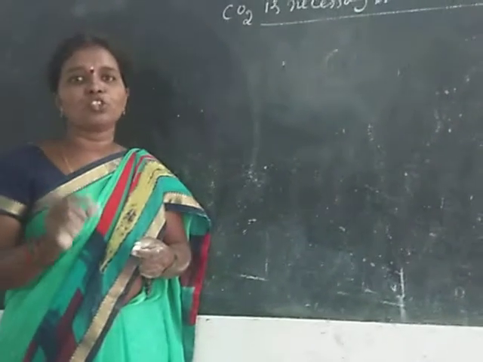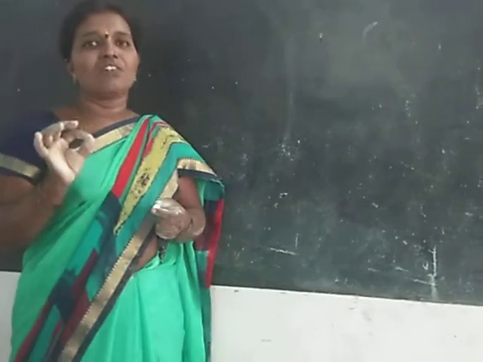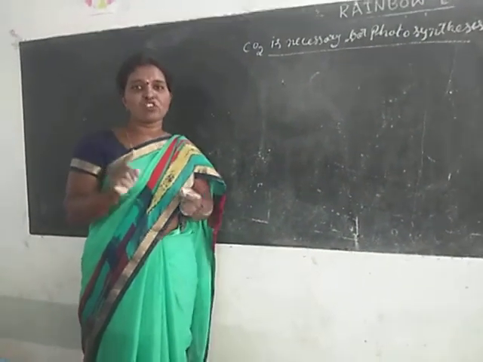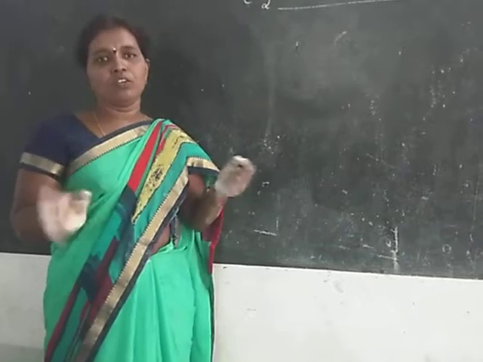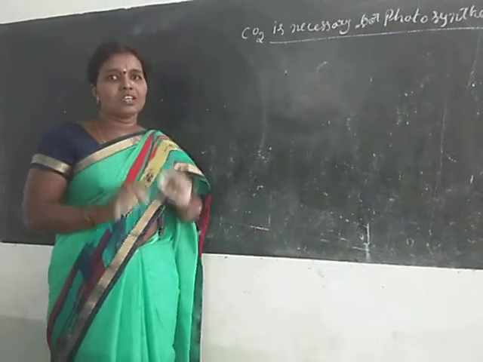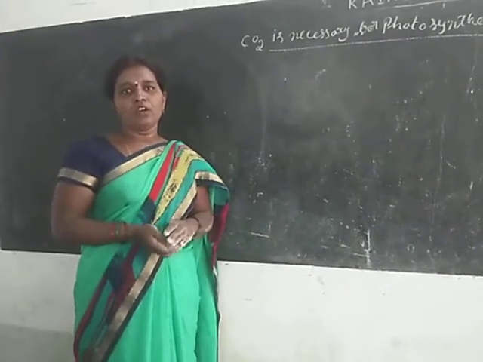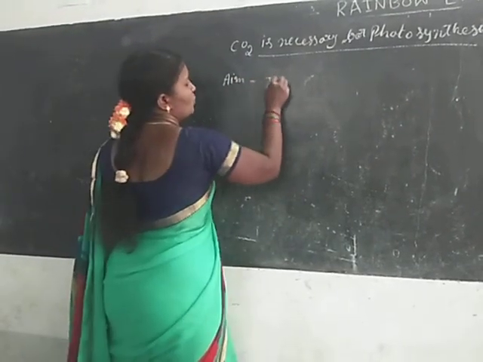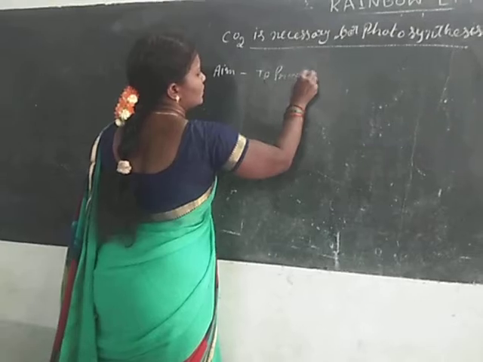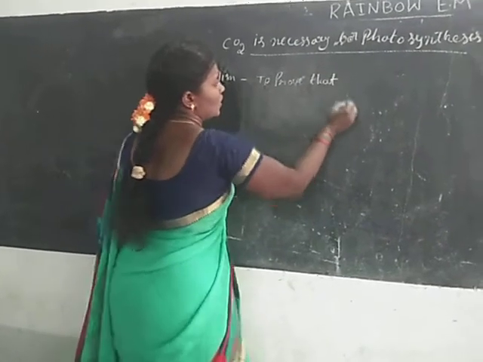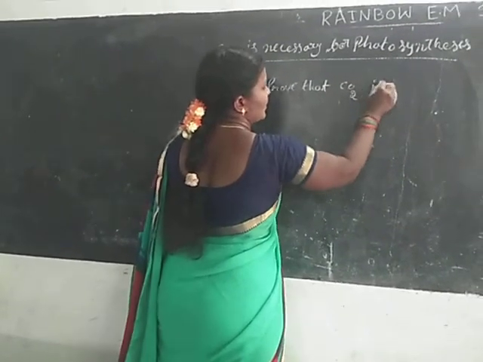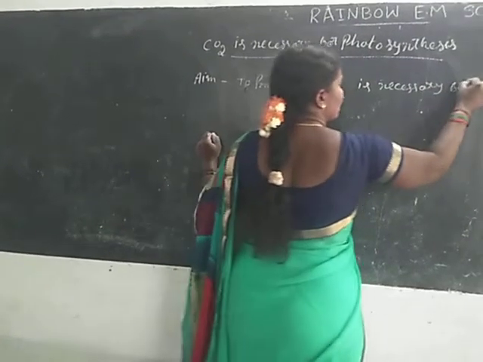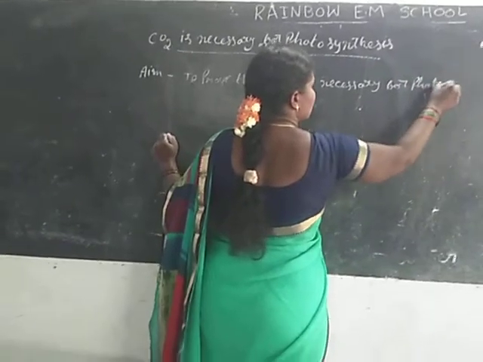Apparatus: take a wide mouth transparent bottle, potassium hydroxide solution or potassium hydroxide pellets, or KOH, both are the same, and a cork and iodine solution. Aim means to prove that CO2 is necessary for photosynthesis.